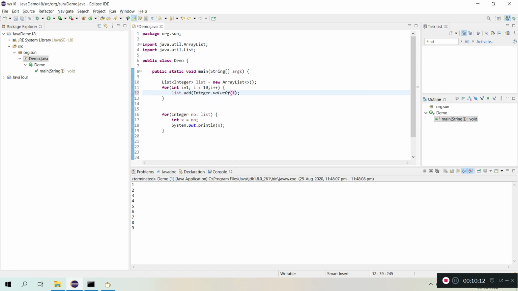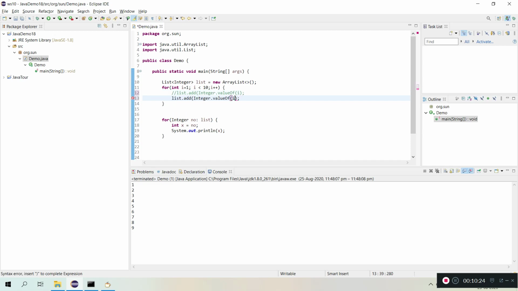But with the Java 5 feature, autoboxing and auto unboxing, we can avoid all this unnecessary code. This line of code became simply like this. So we can avoid all the unnecessary boilerplate code.